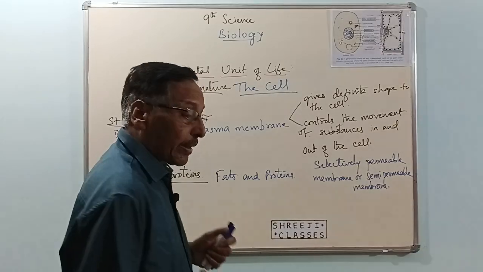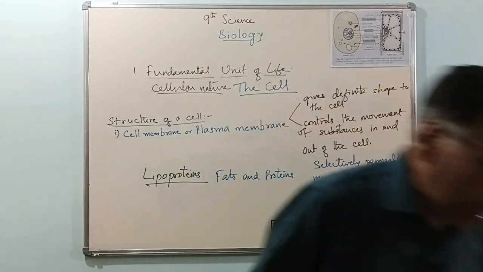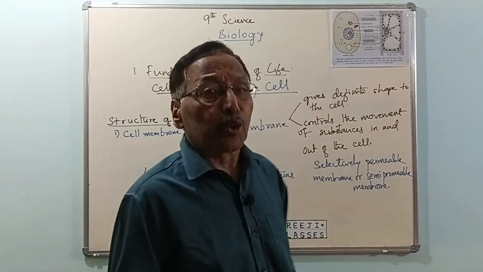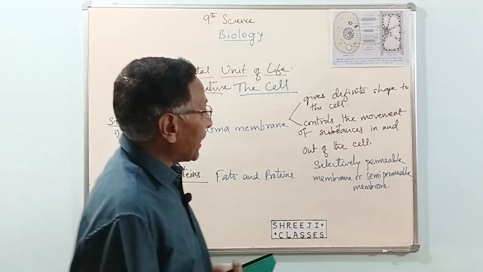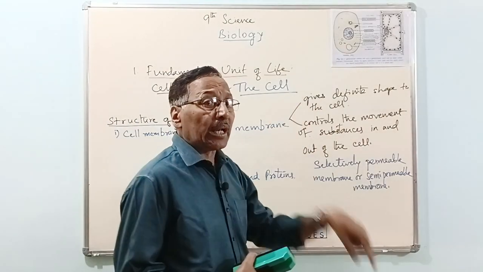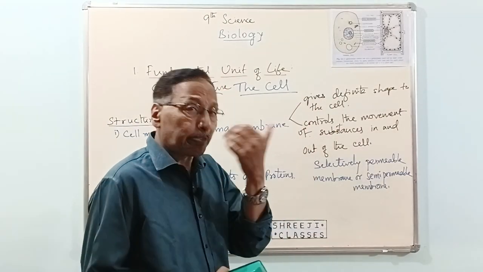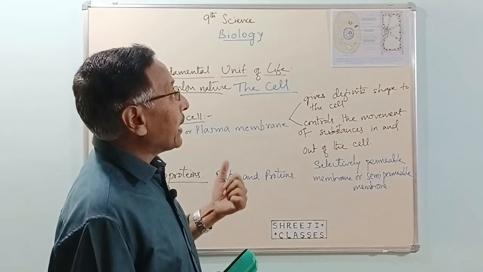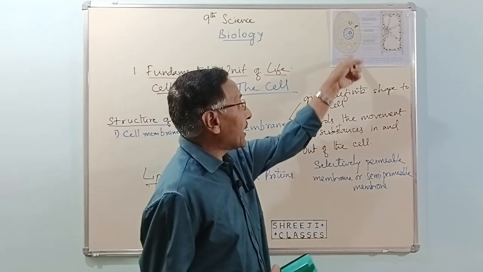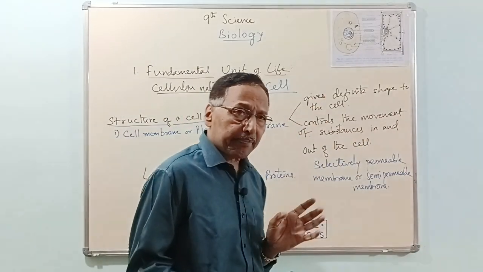Okay. Now, what are the processes through which materials enter or leave the cell?